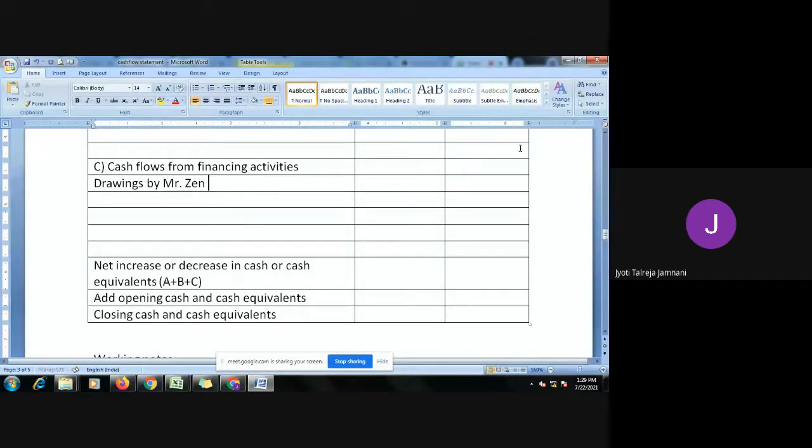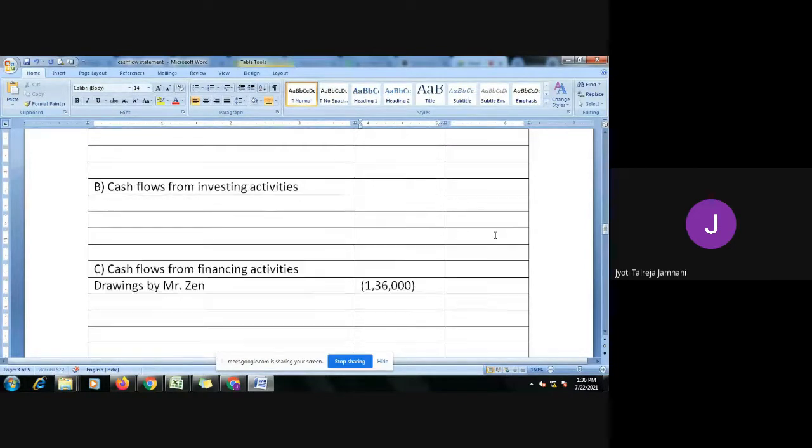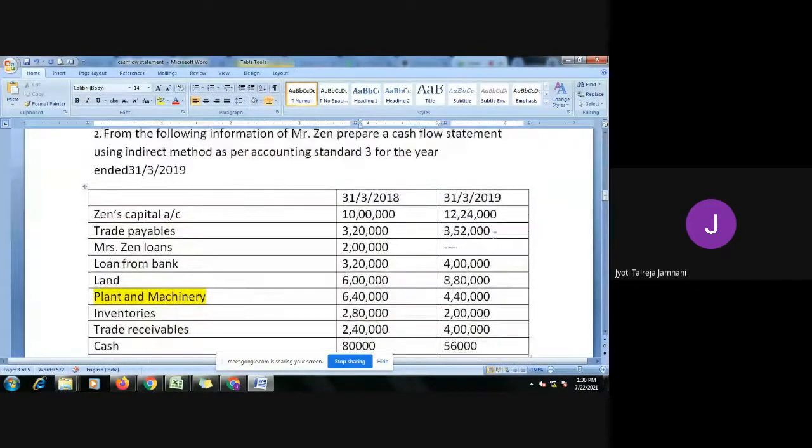So he has withdrawn how much? He has withdrawn 1,36,000. Now because he has withdrawn, this money is going out of the business, so we have to minus it. It's a cash outflow, so I'm writing it in brackets. You can also write minus 1,36,000 if you don't want to put the bracket. So this is the cash outflow. Till here, any doubts? I have finished the first entry: Zen's capital account, 10 lakh, 12 lakh 24. How to record, how it is affecting financing activity, I have shown there. Any doubts still here?